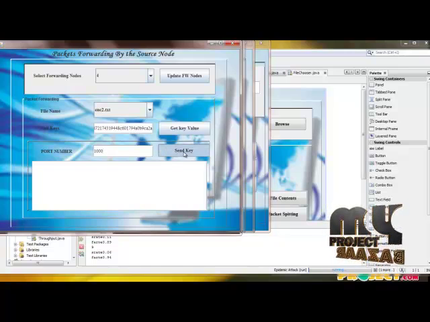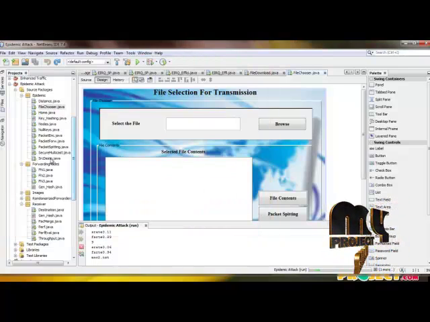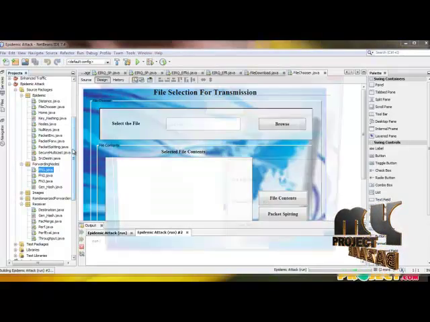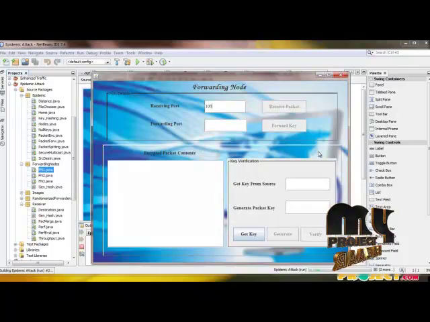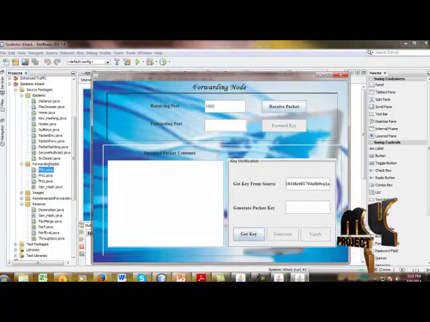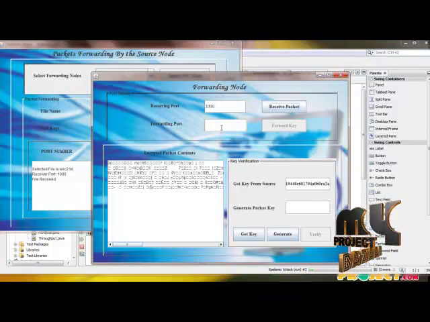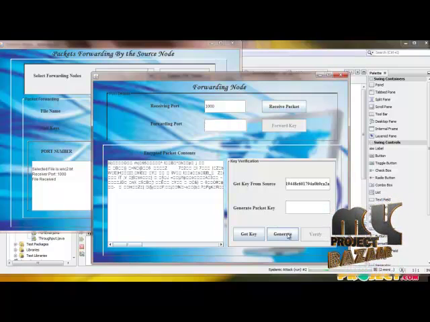Initially I have to send this key to this forwarder, then I will start running this forwarding node 1 form, and I have to use the same port numbers and get the key. Once again I have to send this packet and it gets received in the selected forwarding node, and then I have to generate the null keys for this received encrypted packet.